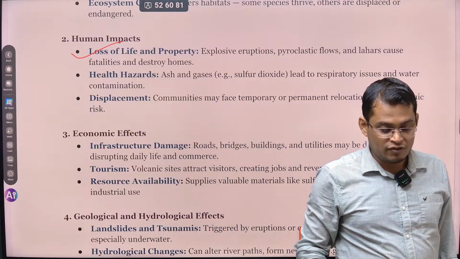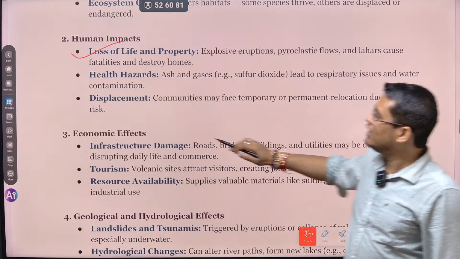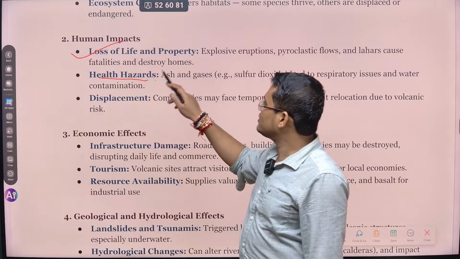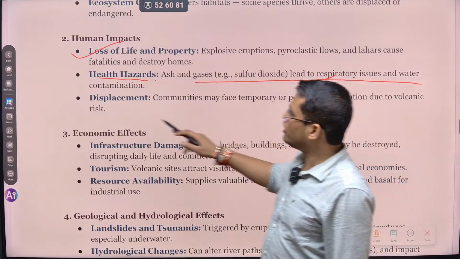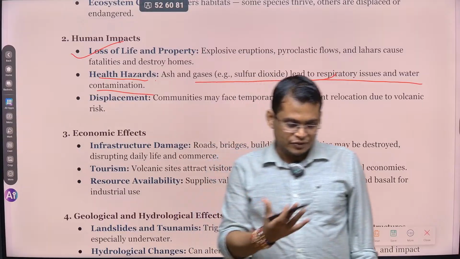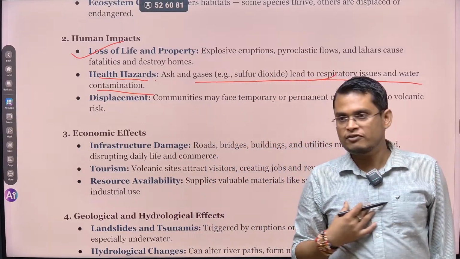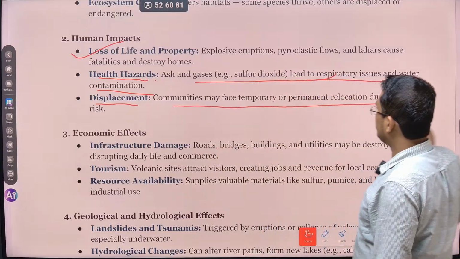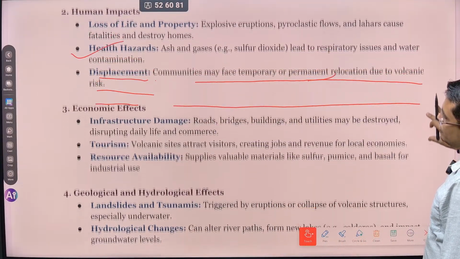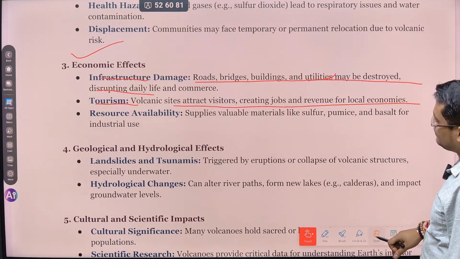So some of the cities are wiped out because of this volcanic activity. Health hazard: because of the hazardous gas, ash content, and sulfur dioxide, it leads to respiratory issues and water contamination. This gas, if you inhale it, is very poisonous. It's bad for your health also. So next is displacement. Some communities face temporary or permanent relocation due to volcanic risk.